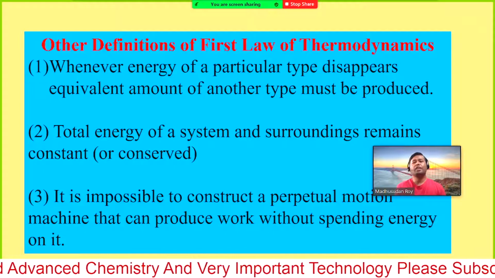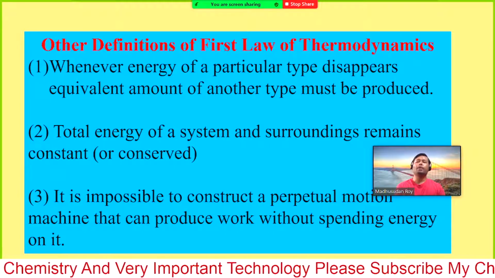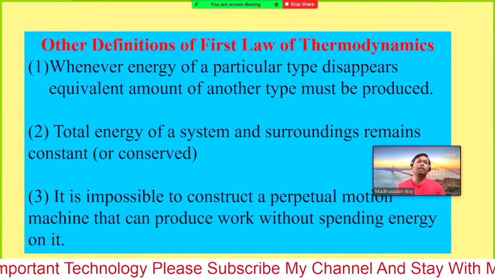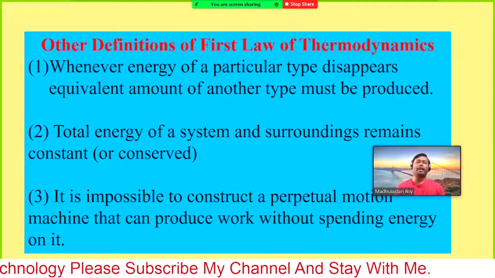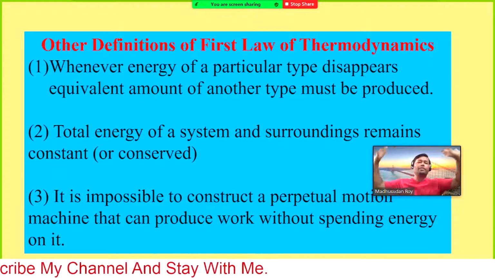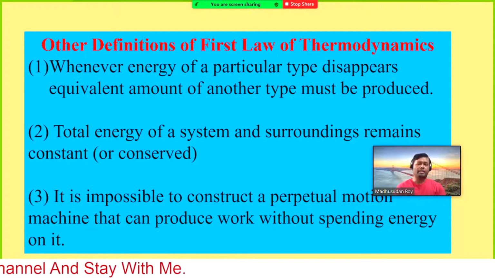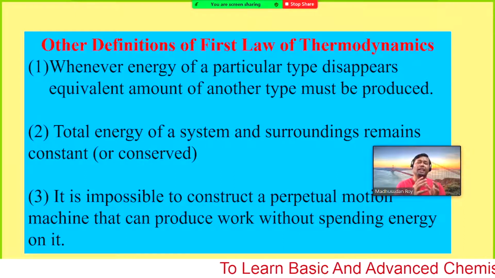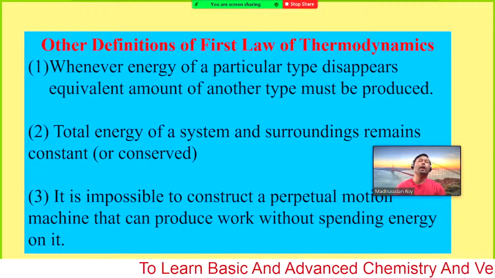The total energy of a system and surroundings remains constant or conserved. Actually this is the conservation law of energy of the universe. So anything in the universe has a certain amount of energy. We cannot create or destroy the total amount of energy in the universe. We can only transfer energy from one form to another.